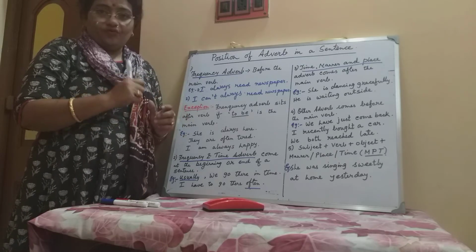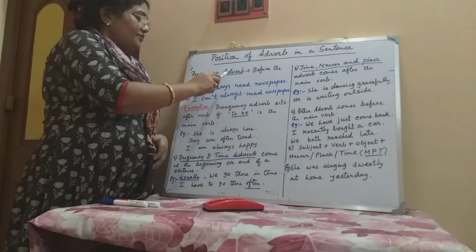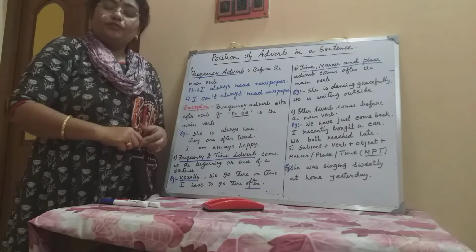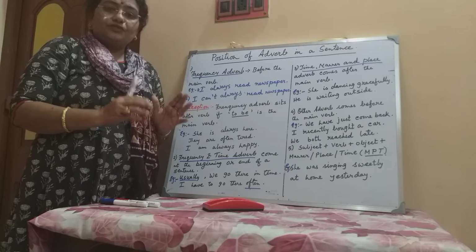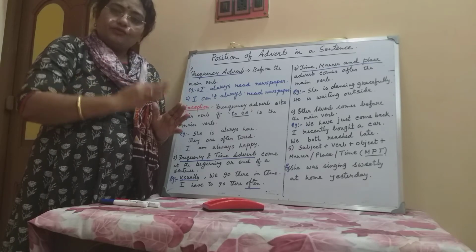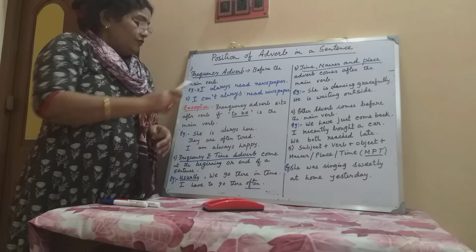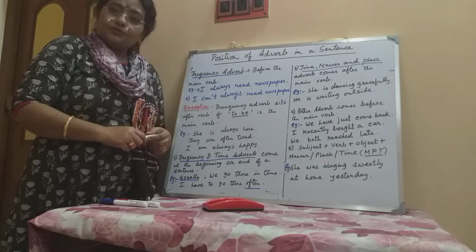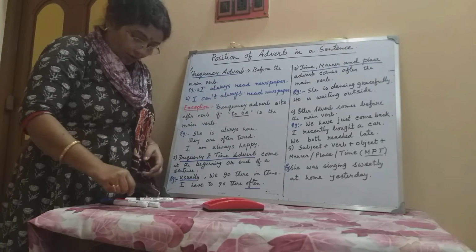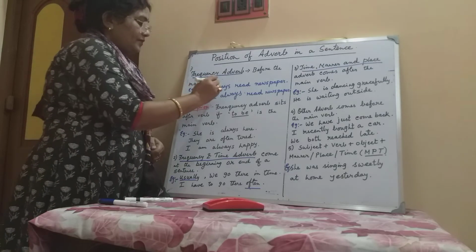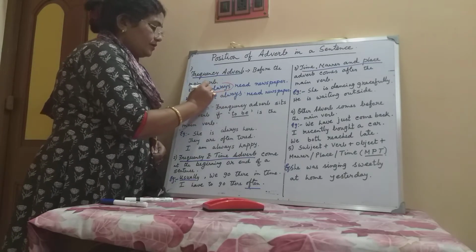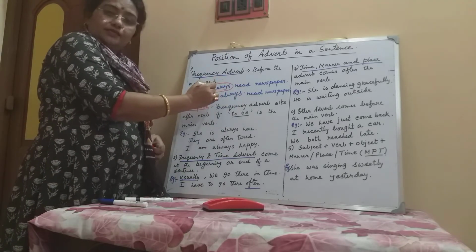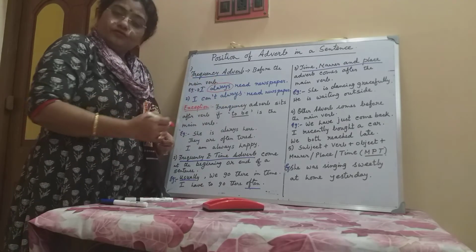This frequency adverb sits before the main verb. We always use frequency adverb before the main verb. For example, I always read newspaper. Here always is the adverb, read is the main verb, and it sits before the verb.